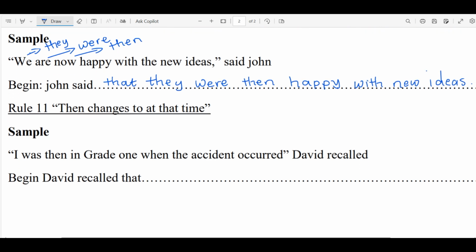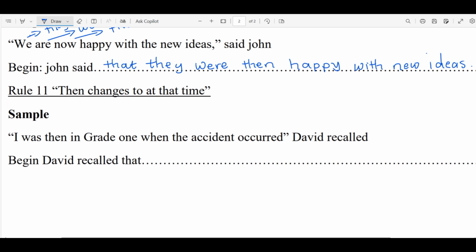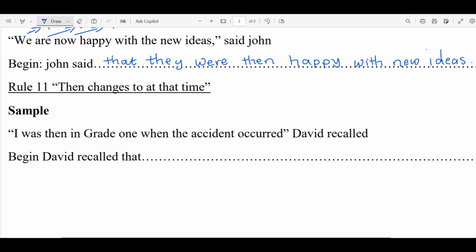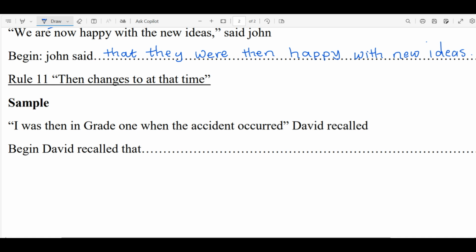Okay, so now we can move on to the last one. So the last one, then changes to at that time. I was then in grade 1 when the accident occurred. David recorded that I changes to he.